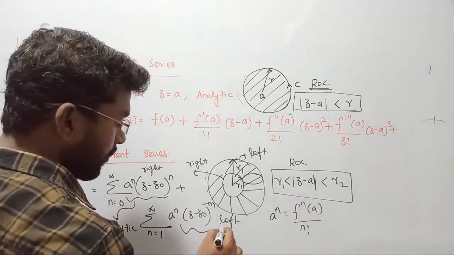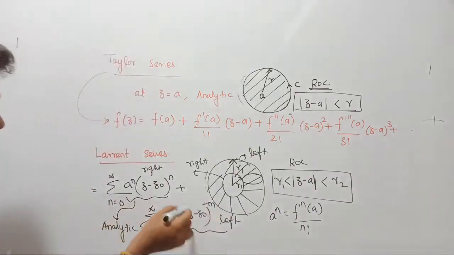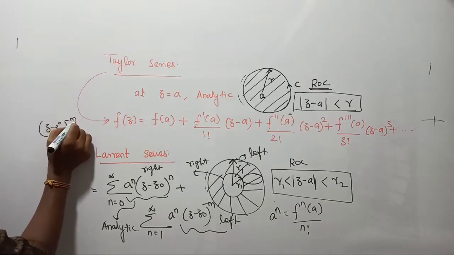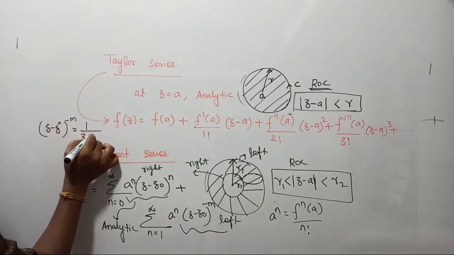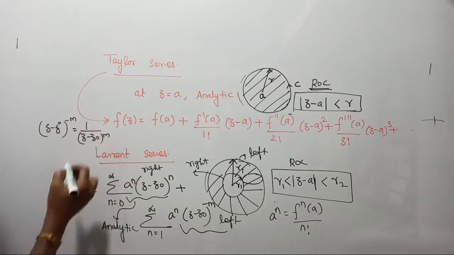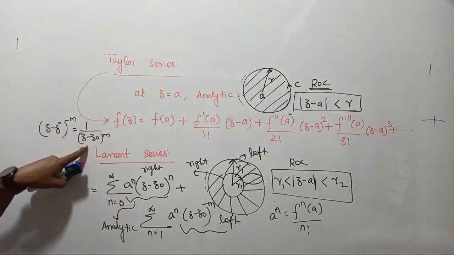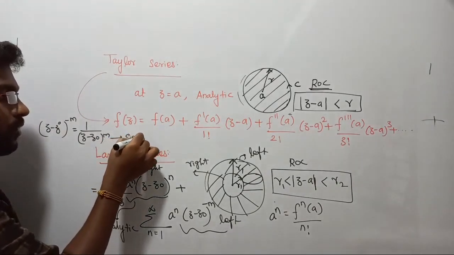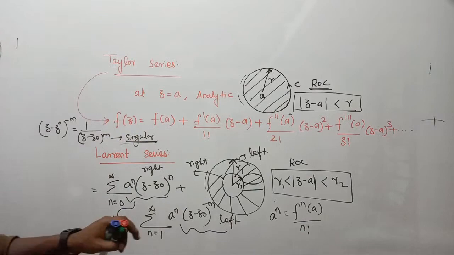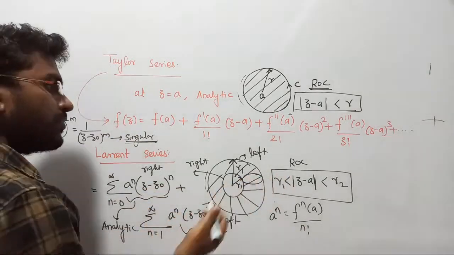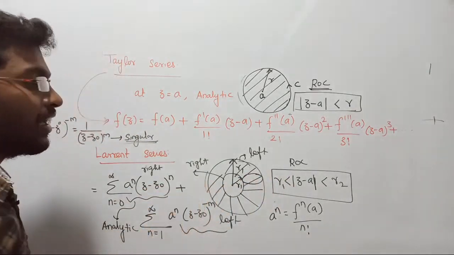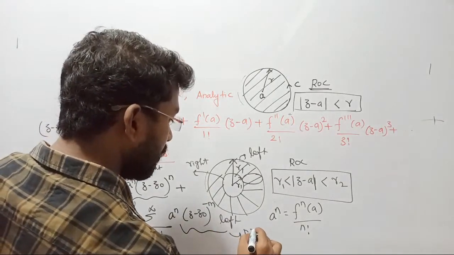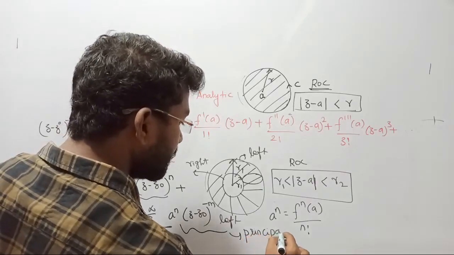But now if you look at this region, (z minus z naught) whole power minus m, how can you write this? (z minus z naught) whole power minus m can be rewritten as 1 upon (z minus z naught) whole power m. Any mistake in my conclusion? See there, minus m, so we can write it in the denominator. So what is this? This is nothing but a singularity or pole. See, singularities are not allowable. If a singularity comes inside the region, then your system is going to be undefined, right? Your system is not analytic at the selected region. So this is called the principal part.